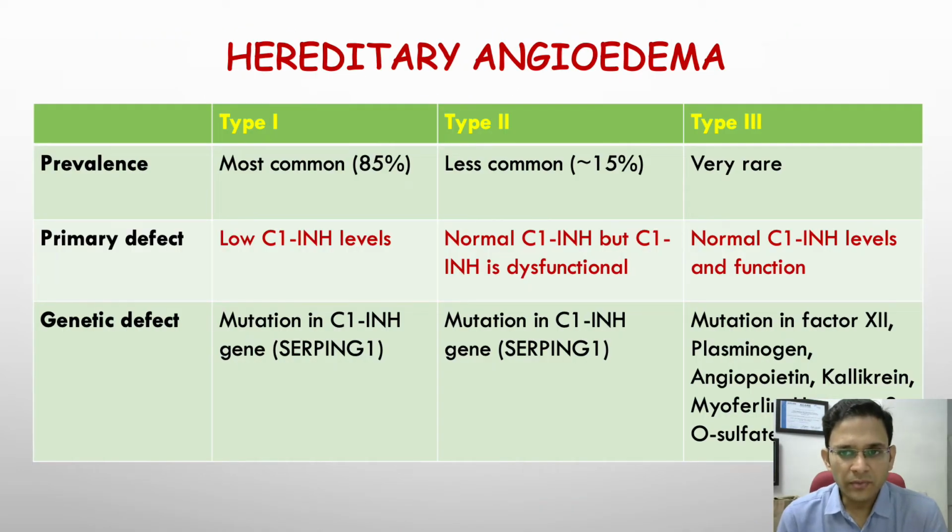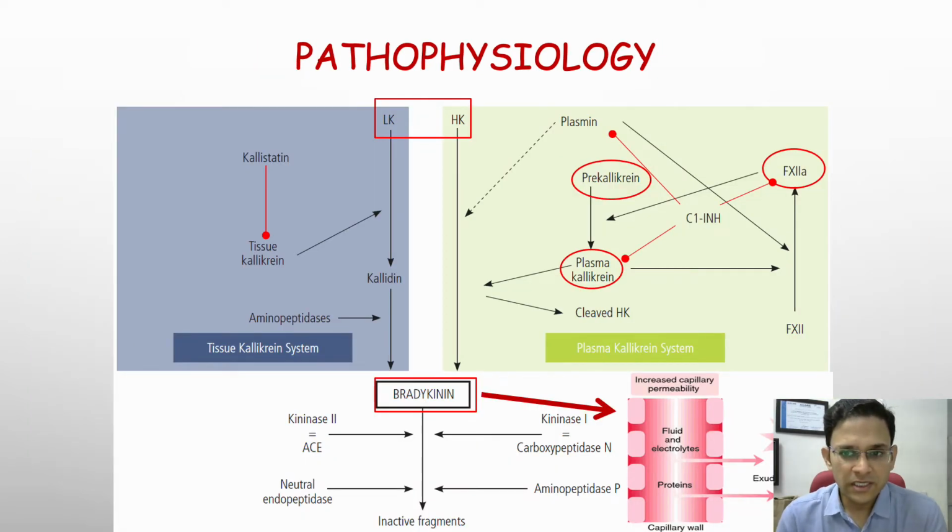Type 1, type 2 and type 3 are the three different types of hereditary angioedema. In type 1, the C1 inhibitor protein is low. In type 2, it is normal but the function is abnormal, and in type 3, both protein levels and function are abnormal. Type 3 is very rare. The pathophysiology is complicated, but we can remember that bradykinin is the main molecule implicated in the pathogenesis of hereditary angioedema.